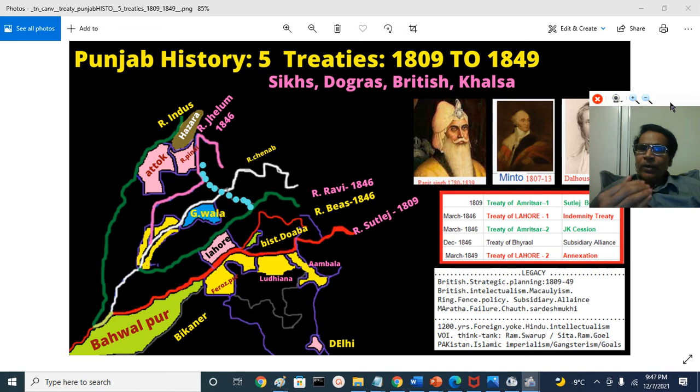Officially, de jure, the Khalsa Sarkar signed the treaty. That is an extension of the first Treaty of Lahore. The Khalsa government essentially became a protectorate, protected by the East India Company Bahadur representative Henry Montgomery Lawrence. Everything except in name. Officially, there is still a Maharaja, he is the ruler, and there is a Regency Council headed by Henry Montgomery Lawrence. That is the fourth treaty, the Treaty of Bhairaval.